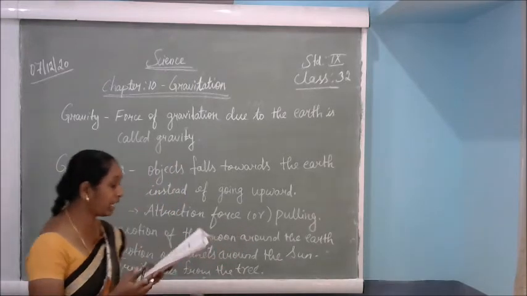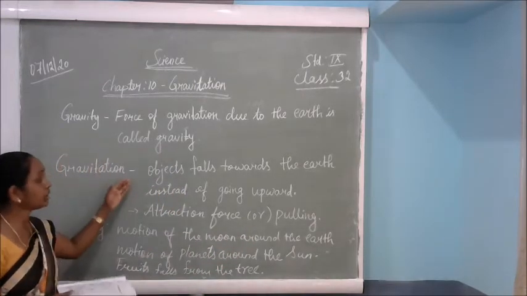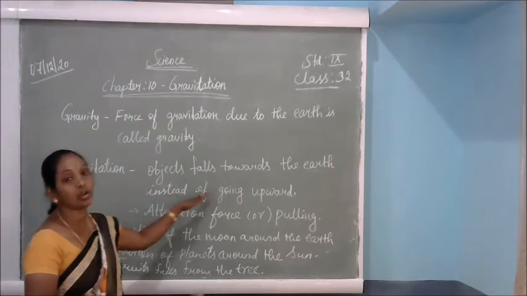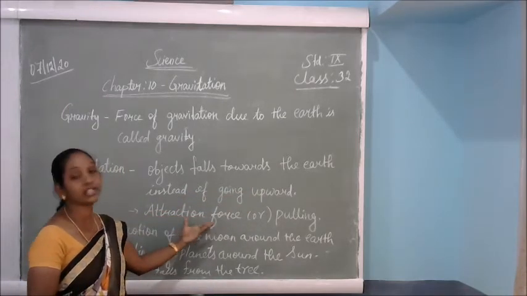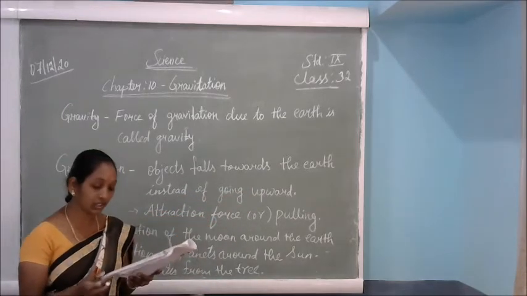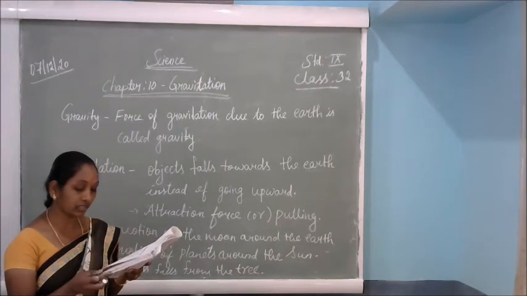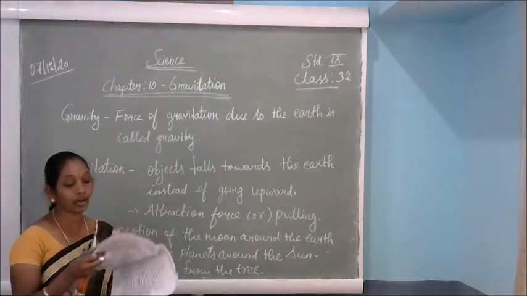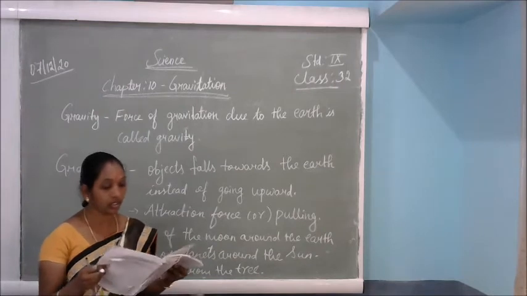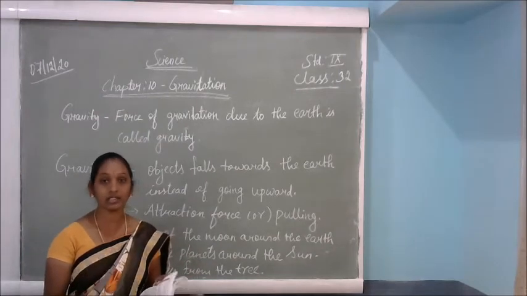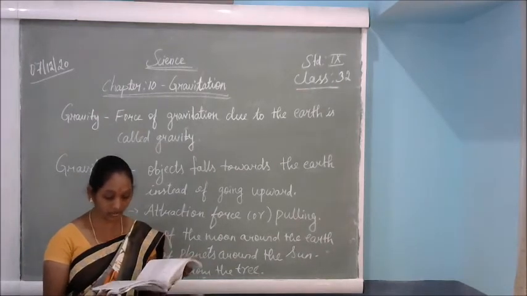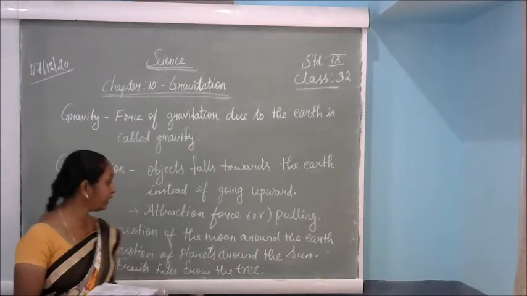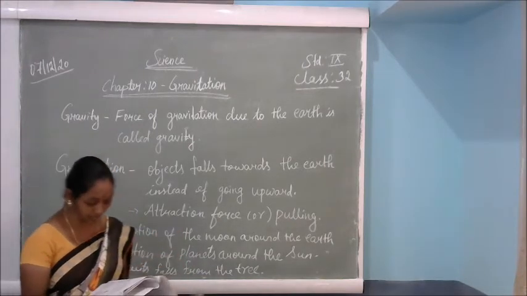So what is meant by gravitation? I explained that objects fall toward the earth instead of going upward. That attraction force is called what? Gravitational force. Okay, so that is that. For examples and activities 10.1 to 10.3, you have to refer to them yourself, they are in the reduced portions. You have to read them, and the examples I gave are the ones they have given there.